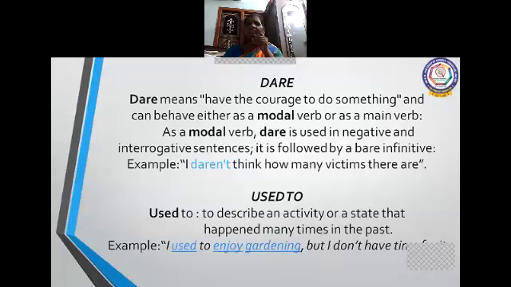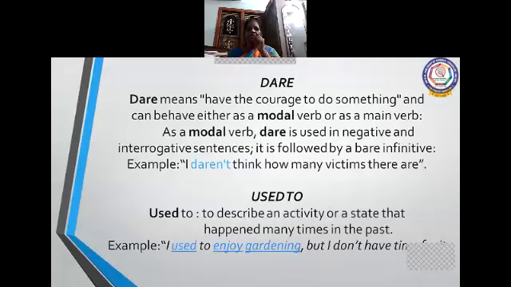Dare. Dare means to have the courage to do something, and it can behave either as a modal verb or as a main verb. So it has two parts. It can be either a main verb or a modal, so it is called a semi-modal. As a modal verb, dare is used in negative and interrogative sentences. It is followed by a bare infinitive. I daren't think how many victims there are. So it is used with a bare infinitive, an infinitive without to.